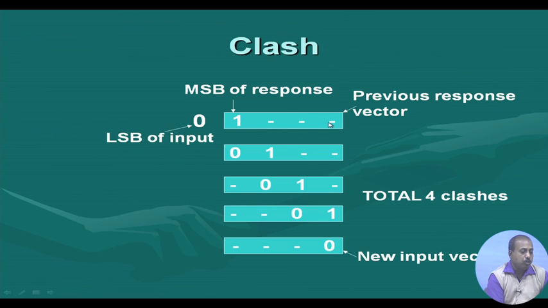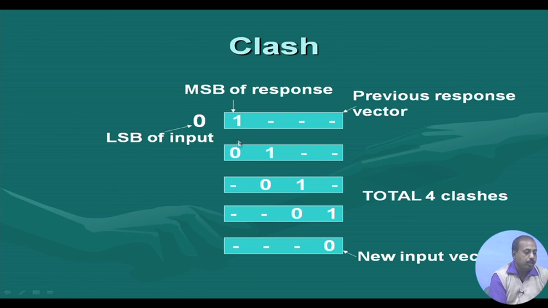These other bits we do not consider, because they contribute to the weighted transitions when shifting out the response. That has already been taken care of. But suppose this bit is 1 and the least significant bit of the next test vector is 0. As you know, the response shift-out and the test pattern shift-in occur in parallel. So in the next shift cycle, this 1 goes to the next cell, and the first bit of the test pattern enters the scan chain.